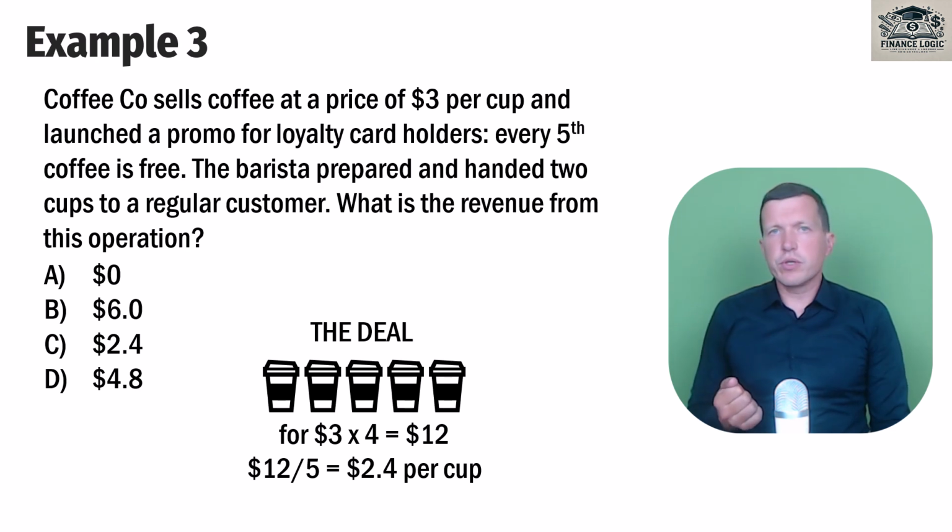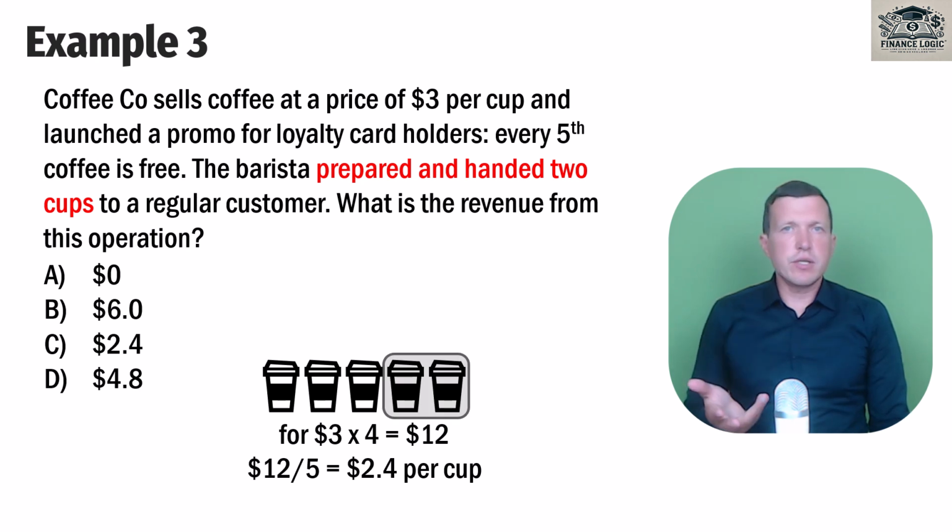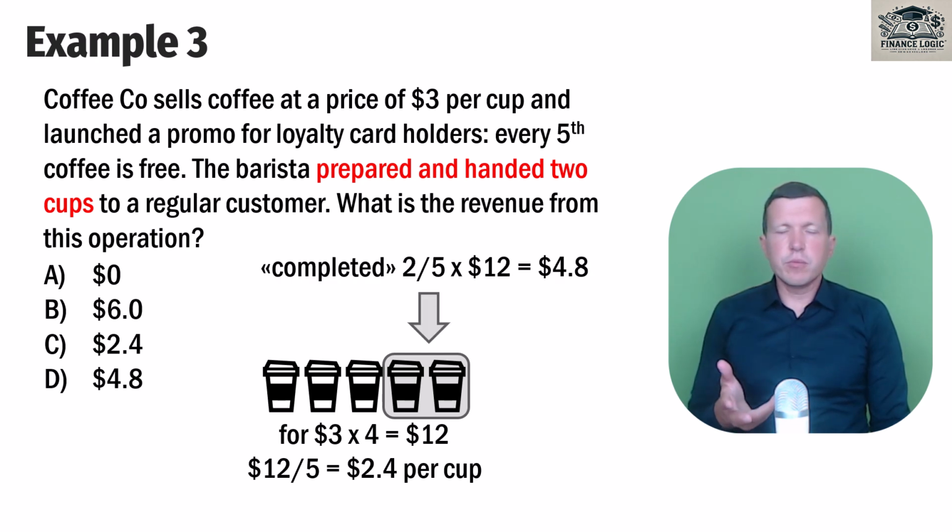because all cups are the same, and if we provide our customer 1 cup of coffee, we earn 2.4. In our example, the barista prepared and handed 2 cups of coffee. So it means that we have completed our deal by providing our customer 2 cups out of 5, or we have completed our deal by 2/5. 2/5 of 12 is 4.8, or we can get to 4.8 by multiplying 2.4, the revenue from 1 cup, by 2 cups.